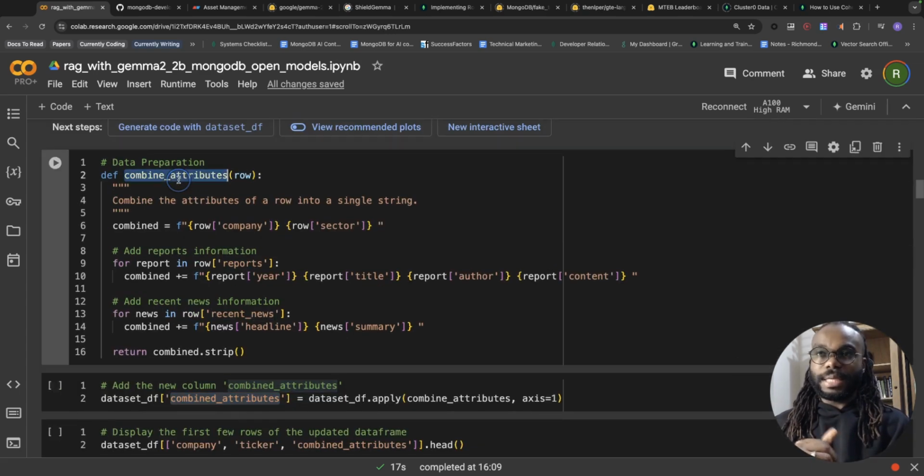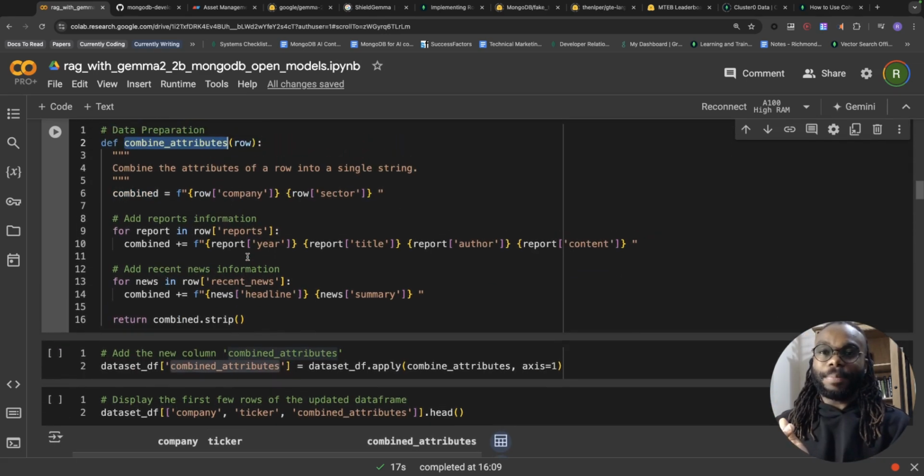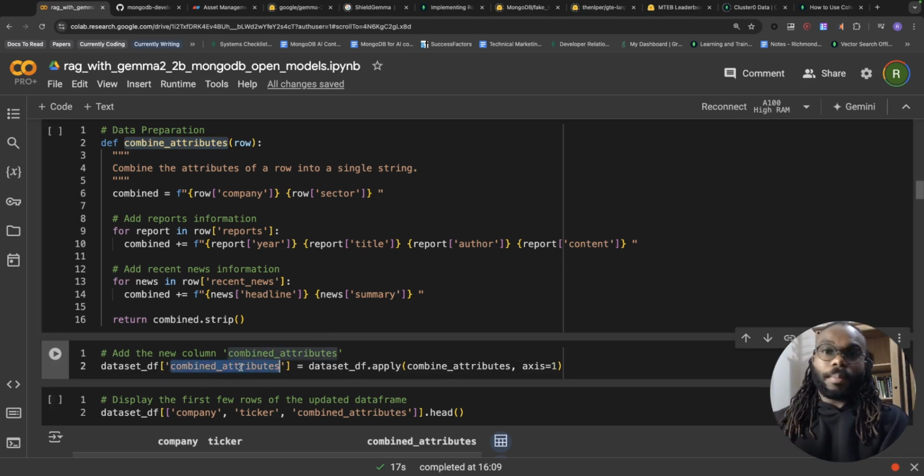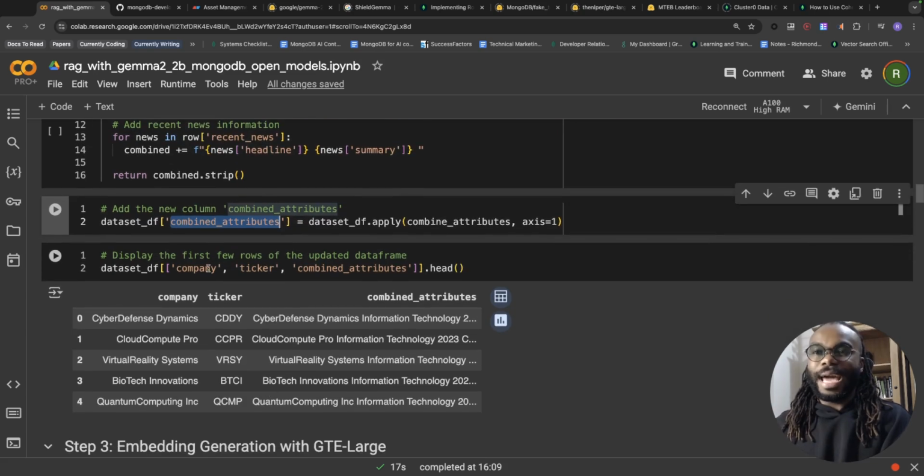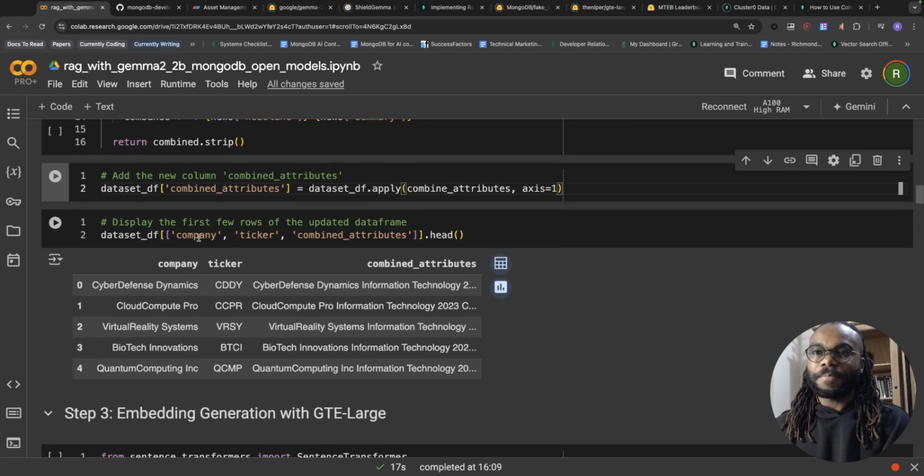And I put all of this into a function called combined attributes. Again, function name, very imaginative. So what's going to happen is, for every single data point within our data set, we're going to combine the relevant rows and create a new attribute for every data point called combined attributes. Here we're just going to view the combined attributes after we've done this process.